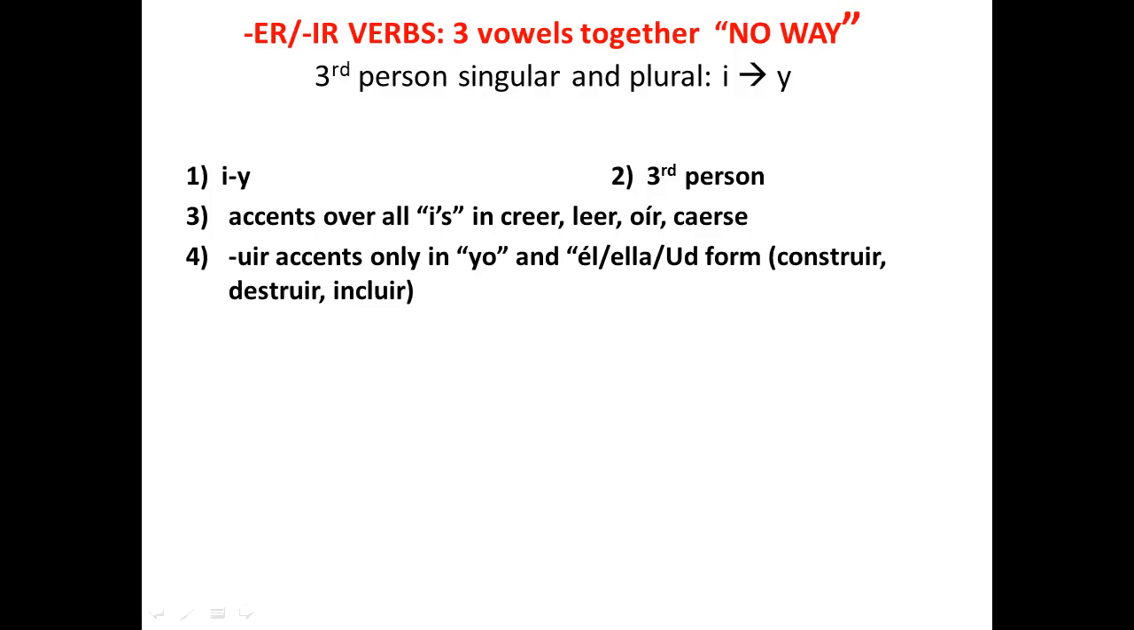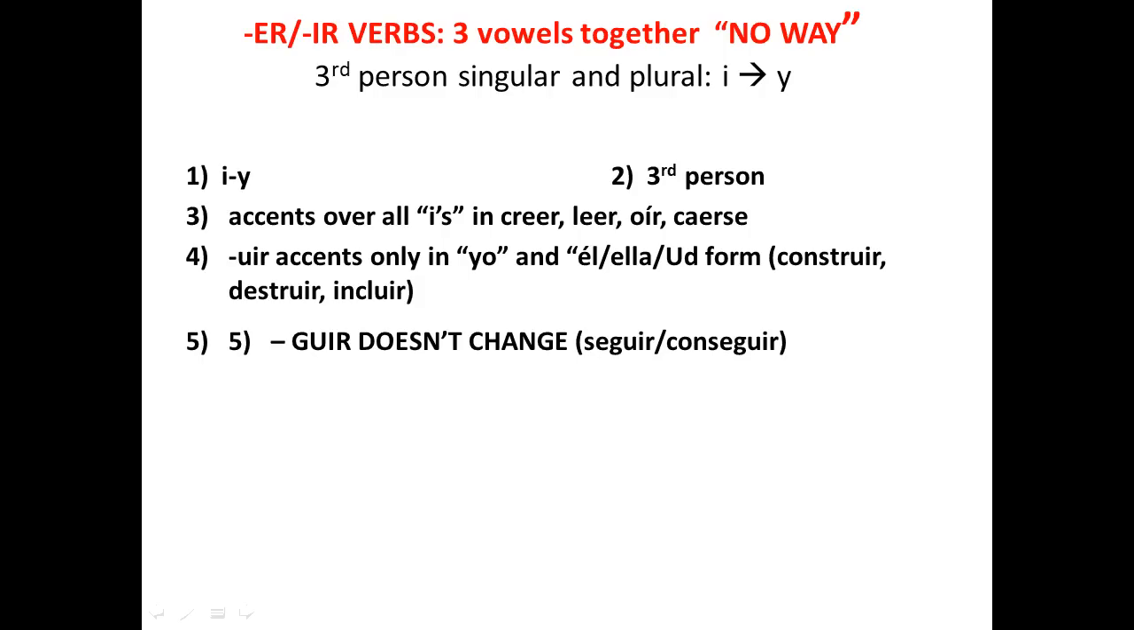UIR accents are only in the yo and the él/ella/usted form, which is typically how the endings are. You have accent marks in the yo form and the él/ella/usted form. This includes construir, destruir, and incluir. GUIR verbs do not change. Seguir and conseguir, you do not have the change. Three vowels in a row is okay with that.